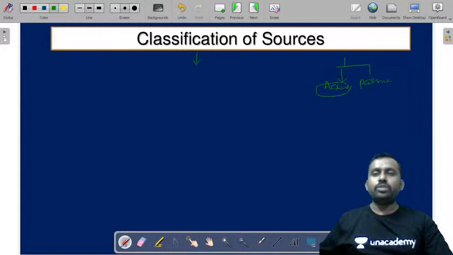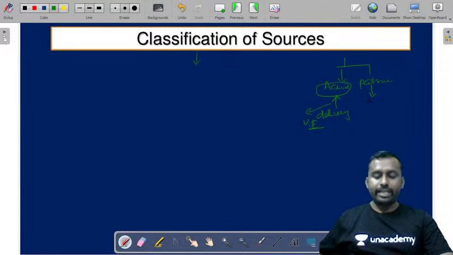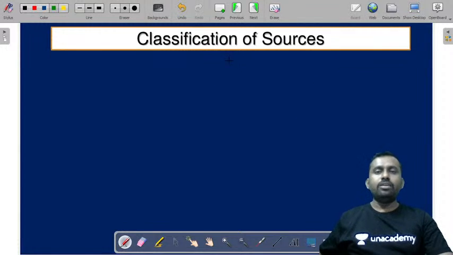Active elements are those capable of delivering energy, and they are nothing but the current and voltage sources, as we have seen. Passive elements are not capable of delivering energy but are capable of absorbing or storing energy, like an inductor, resistor or capacitor. Now we'll discuss the classification of sources.